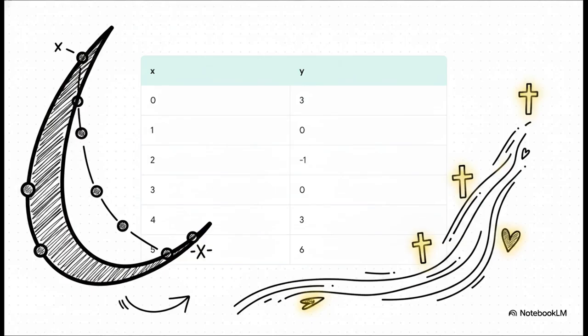When we plug those into our equation, we get our y values. Notice how these pairs correlate. When x is 0, y is 3. When x is 1, y is 0. Down to x is 2, where y becomes -1.